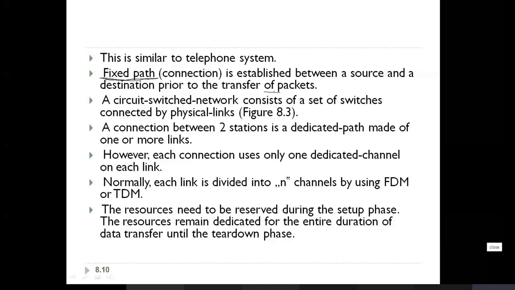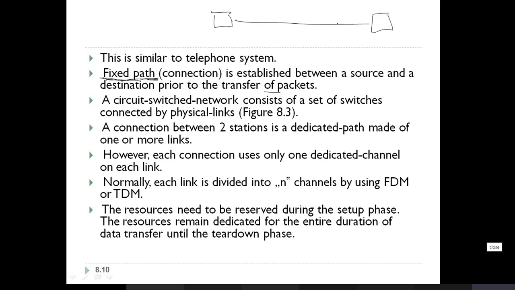That means before transmission, the first phase is connection establishment. So what is the meaning of connection establishment here? What happens if connection establishment is done? It is going to reserve the resources for the sender and the receiver, including whatever is intermediate. So what are the resources here?